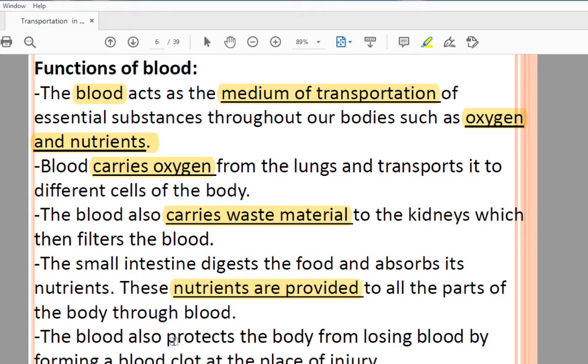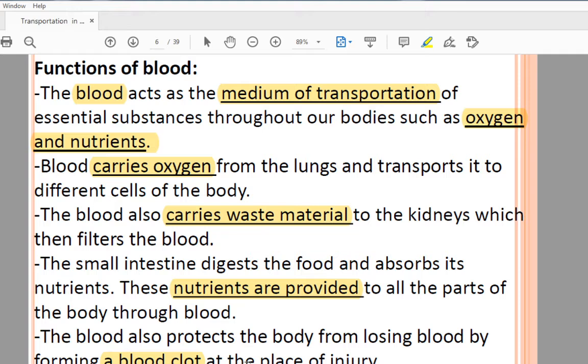Another function of the blood is that it protects the body from losing blood by forming a blood clot. Maybe you have experienced that when there is any injury or wound, the blood comes out from our body, but after some time the blood stops coming out automatically. That process is known as blood clotting. Understood? If the blood continuously went out of our body, that would be very dangerous to us, and that's why blood clotting is important.